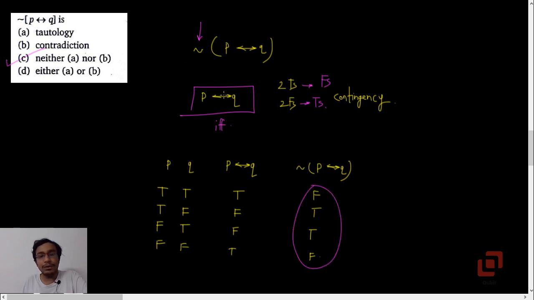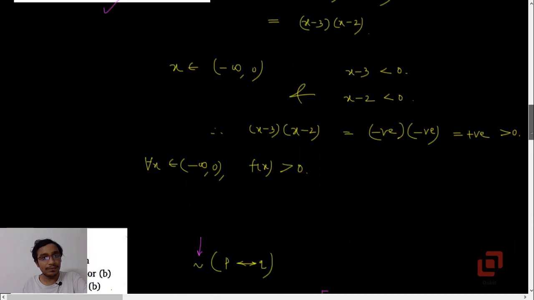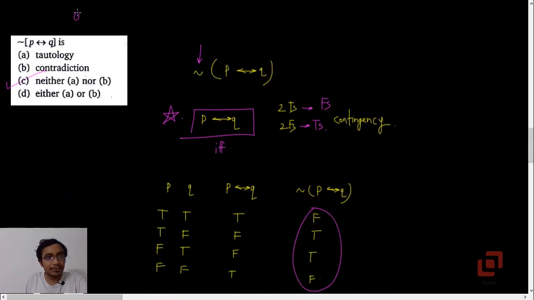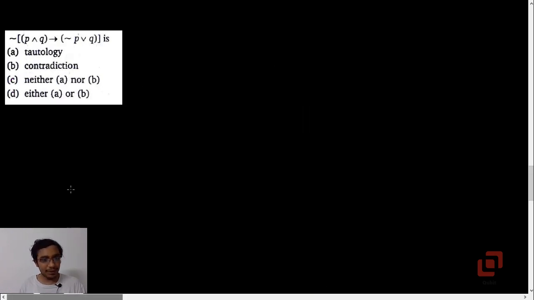But if you have the truth column of P if and only if Q in your mind, and if you know it correctly, then you can easily mark option C without any hesitation, and that will hardly take 5 or 10 seconds. Okay, and in examinations like CET, where time plays a very crucial role, such small things are going to help you. Okay, so this particular question, I guess it is question 4. Yes, option is C.